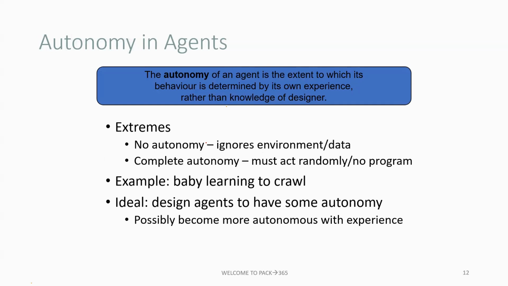The autonomy of an agent is the extent to which its behavior is determined by its own experience rather than the knowledge of the designers. Extreme no autonomy ignores the environment, and complete autonomy must act randomly. For example, a baby learning: a good idea is to design agents to have some autonomy, so the agent becomes more autonomous with experience.